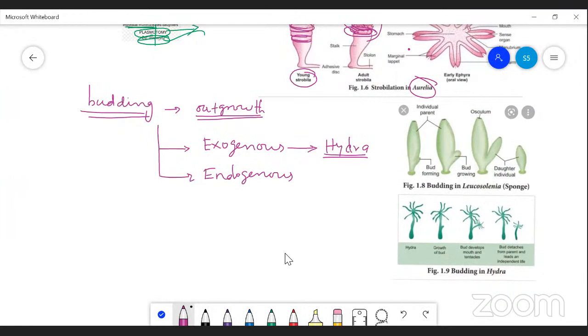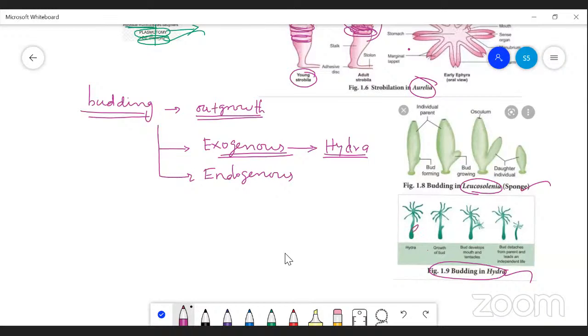Leucosolenia is a sponge, belongs to porifera, and budding in hydra belongs to coelenterate organisms. Here in the case of hydra, the exogenous budding occurs, both in Leucosolenia and hydra.